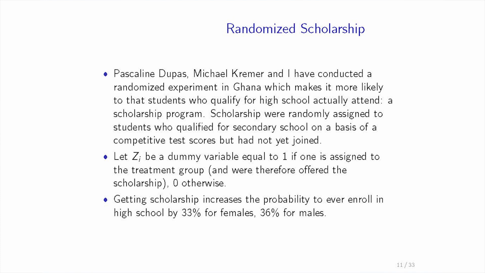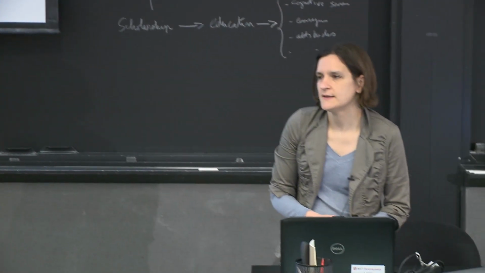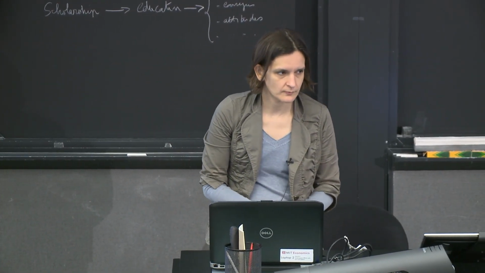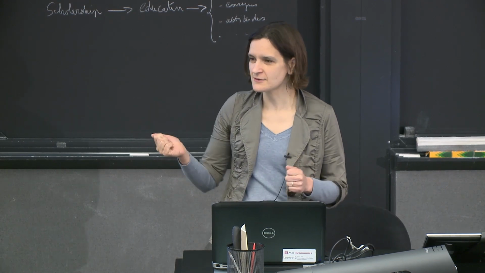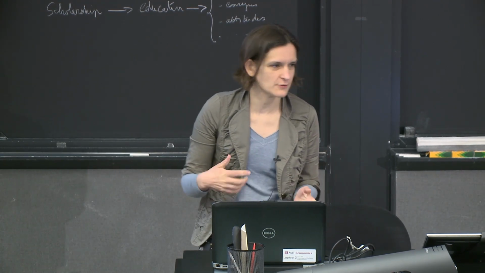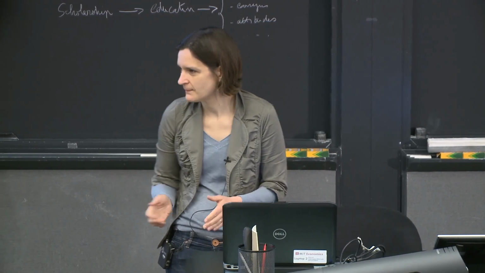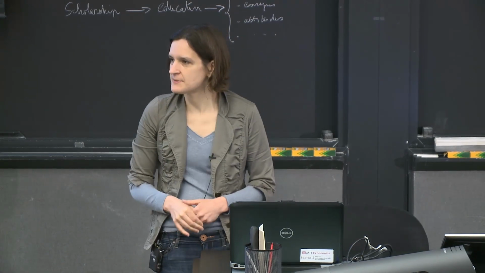So what we did is we went to a bunch of kids who had qualified but had not enrolled by September. We could know that by going back to all the junior high schools where they attended and finding out information about them. This was a big set of kids who had qualified for secondary school but didn't go. And it's pretty common in Ghana to show up late in secondary school, in January instead of September, because you manage to gather the money. So we went to see them in September and say, hey,